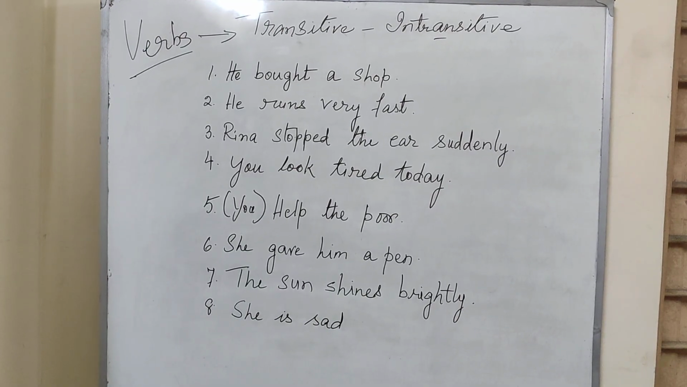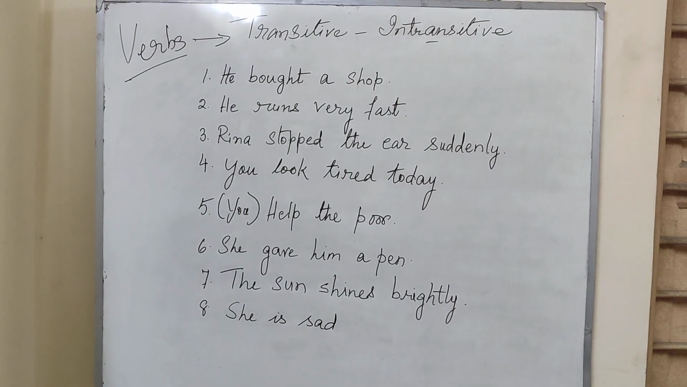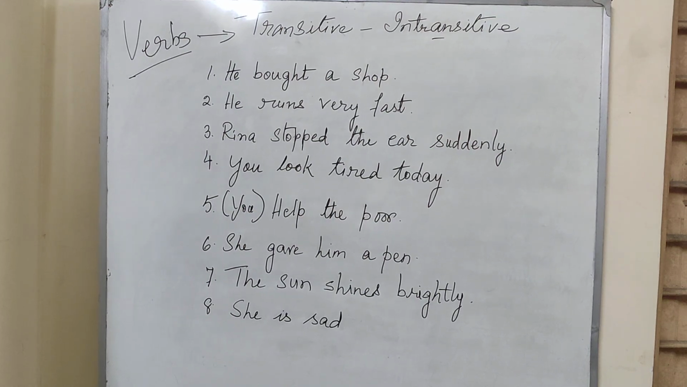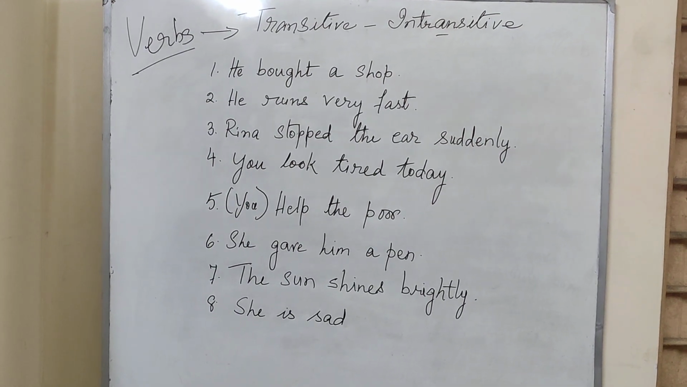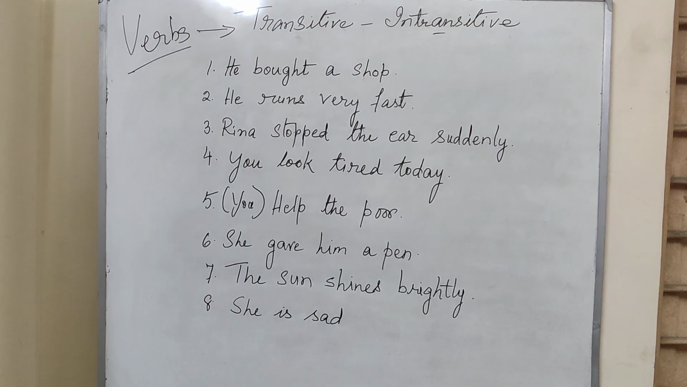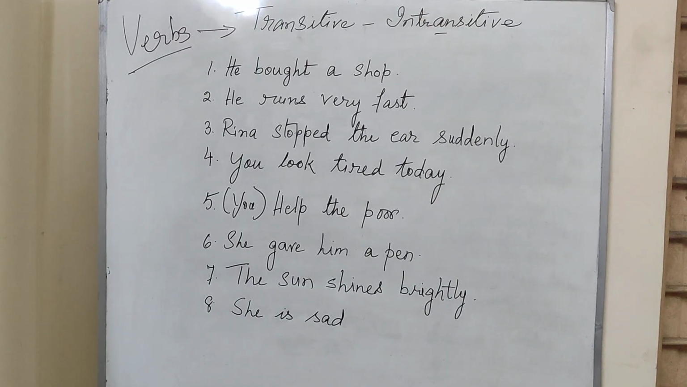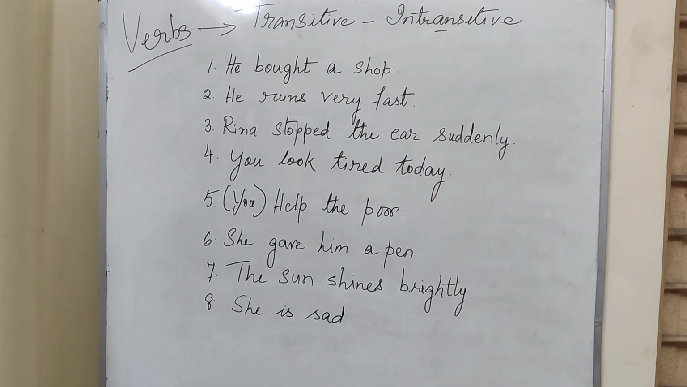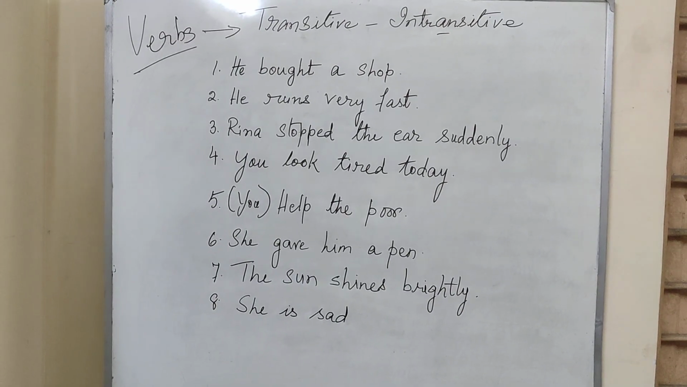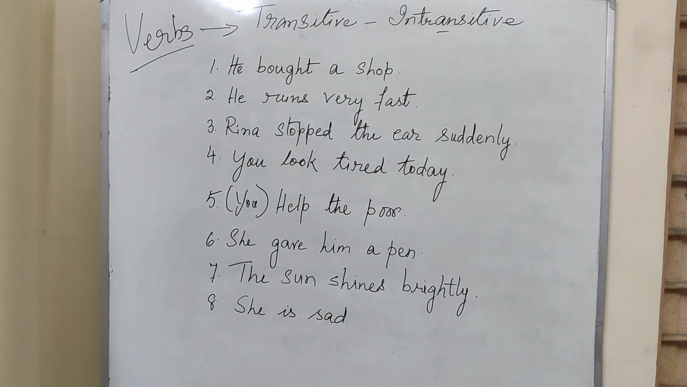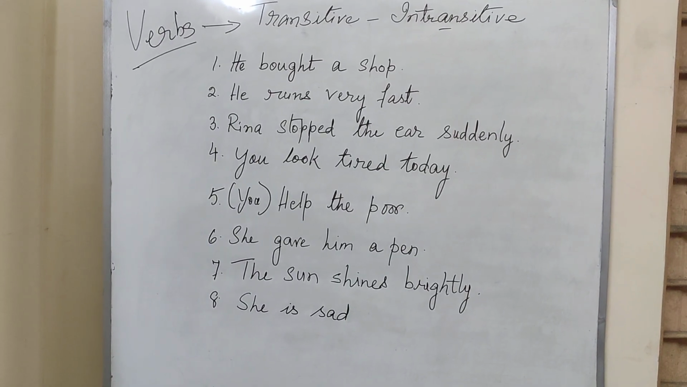Now let's go to the second one. He runs very fast. He is running by himself. He is not giving anything to anyone. So the verb is moving, but it is moving within himself only. This is why this sentence is intransitive.